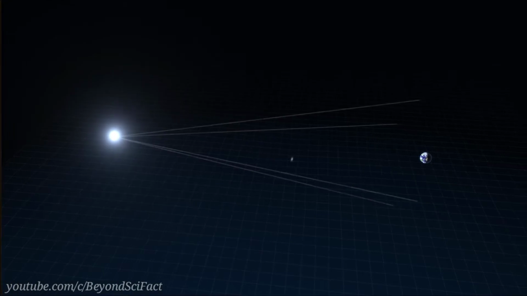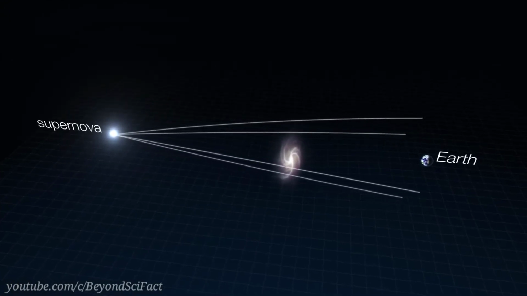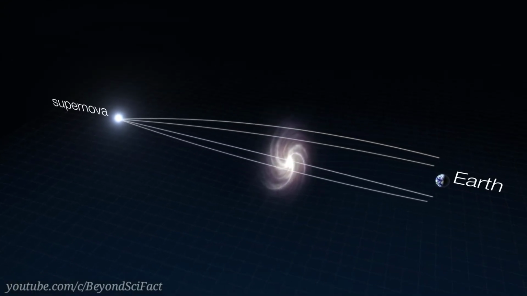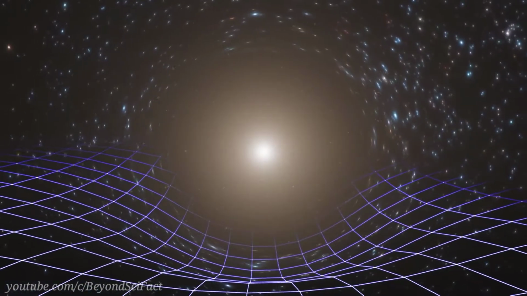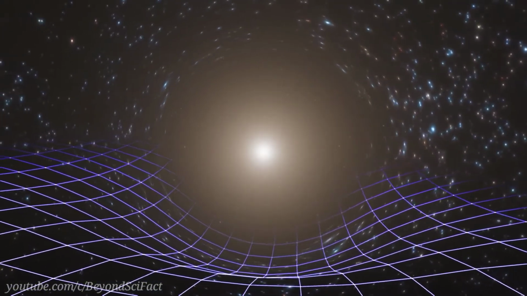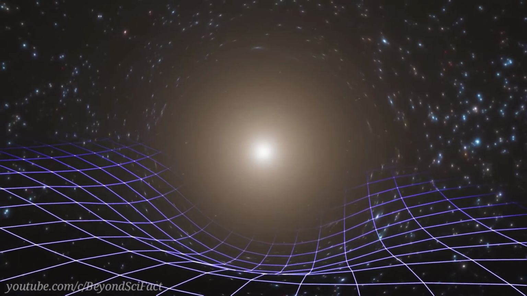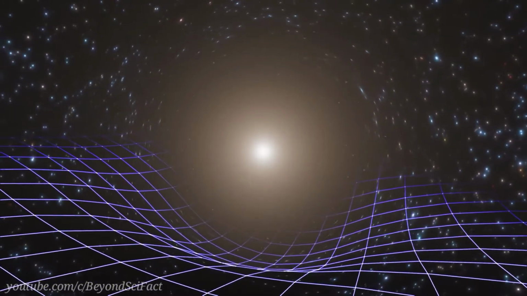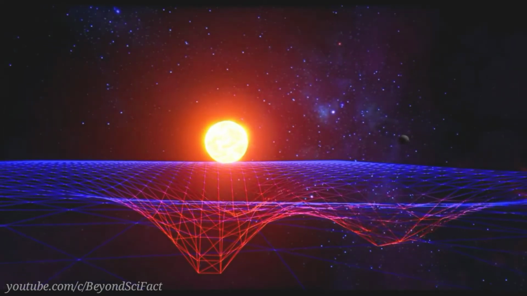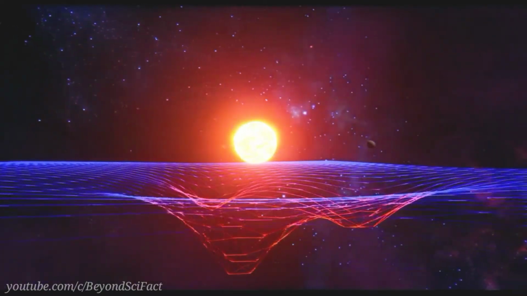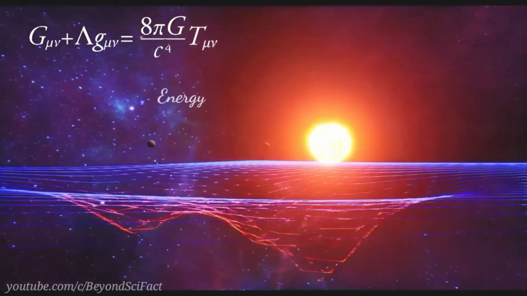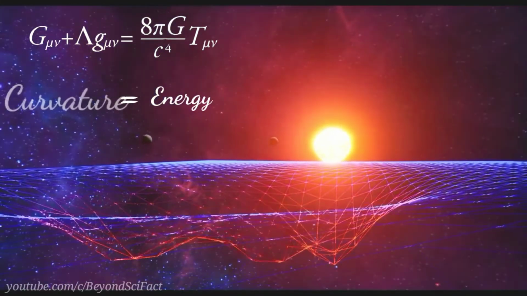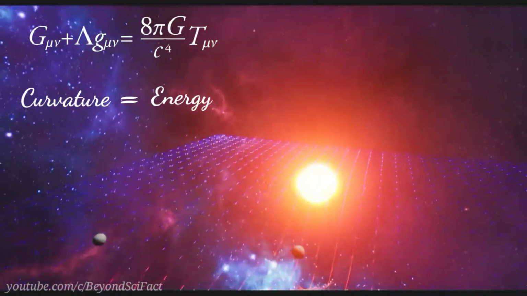And apart from this, Newton had also never mentioned what is that thing which applies this gravitational force. In view of all these things, Einstein presented to us his general relativity, in which he has expounded all these questions and even much more. According to him, gravity is not a force but a result of curved space-time. Einstein told us through his field equation that wherever there is more energy in space, we get to see curvature or distortion in space, and vice versa.